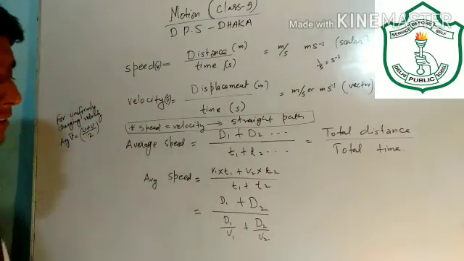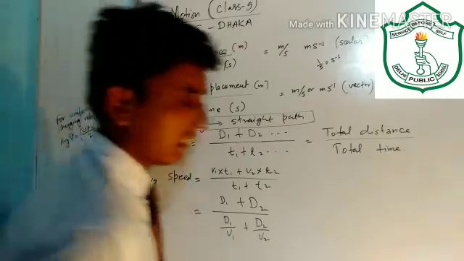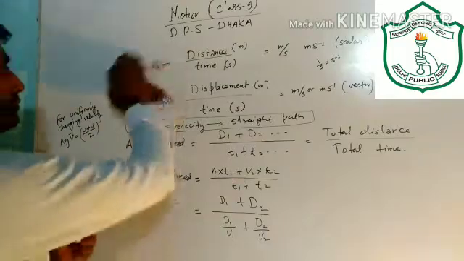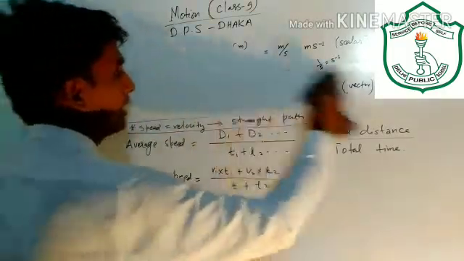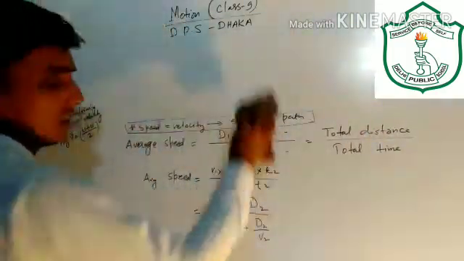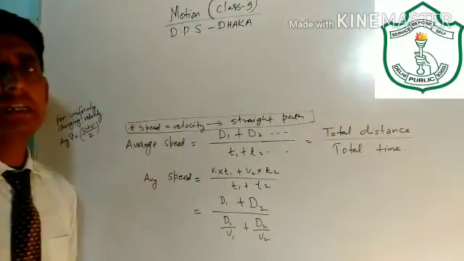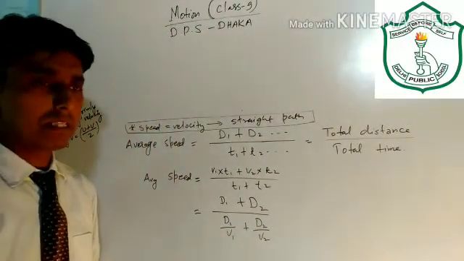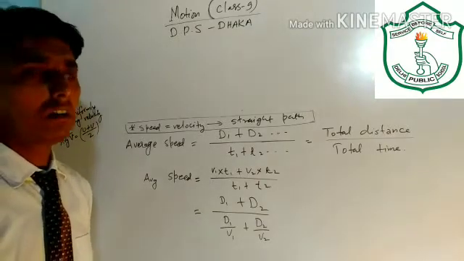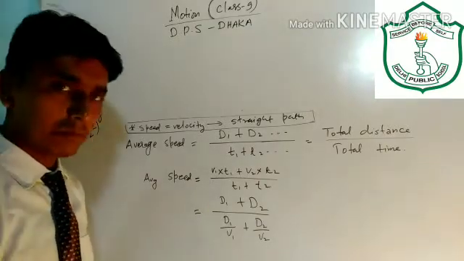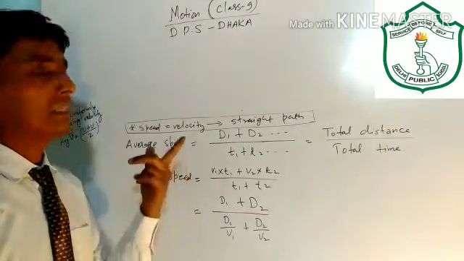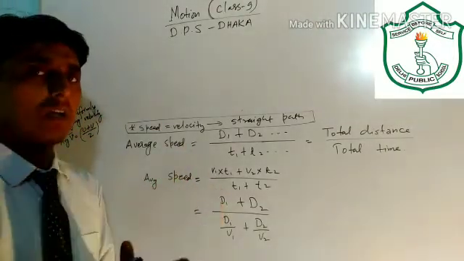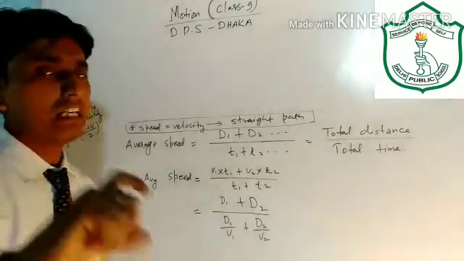So I will take some questions based on speed and velocity. But there is one more thing. Speed is equal to velocity if the object is traveling along a straight line. If the object is moving on a straight line, speed is not different from velocity. Speed and velocity are equal if the object is moving on a straight line.